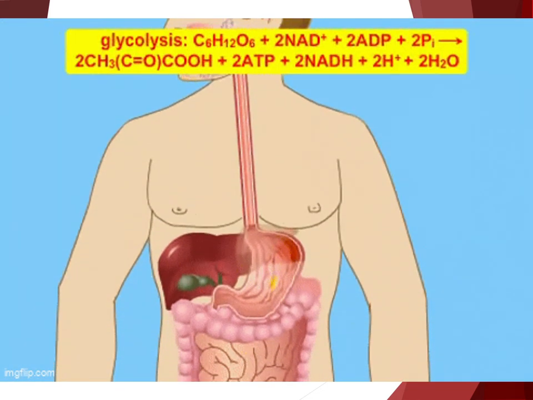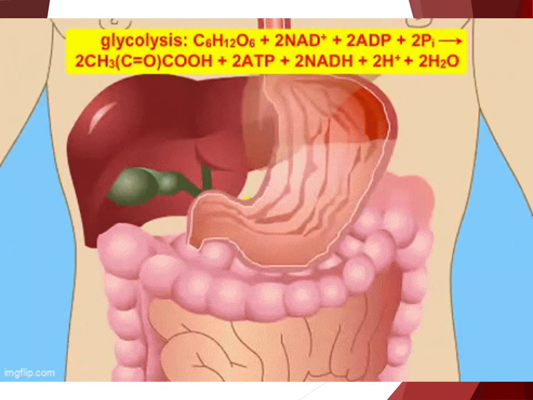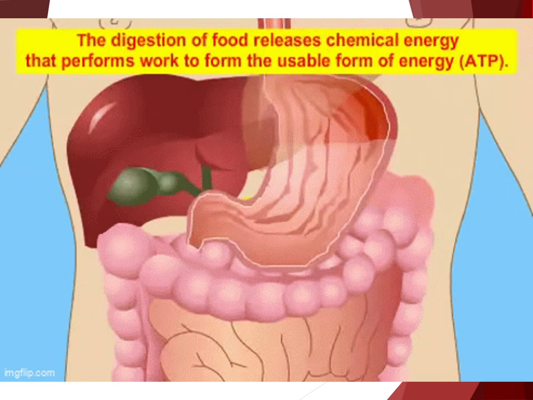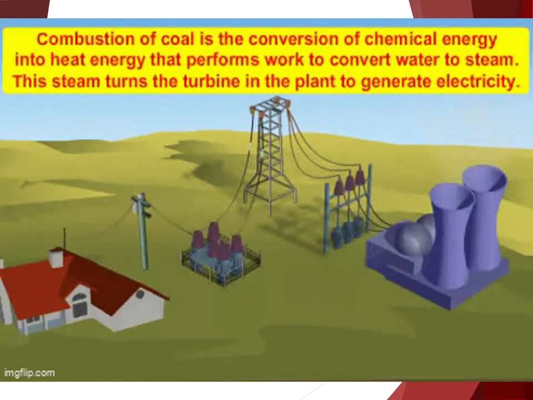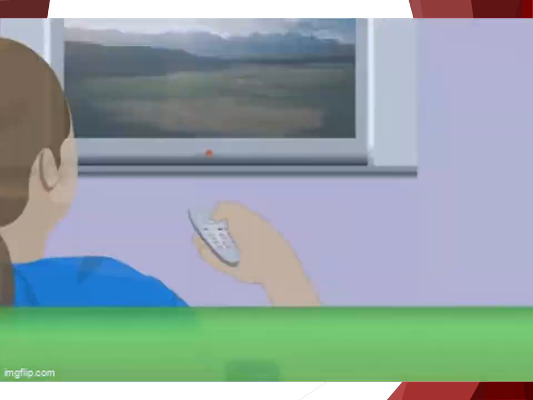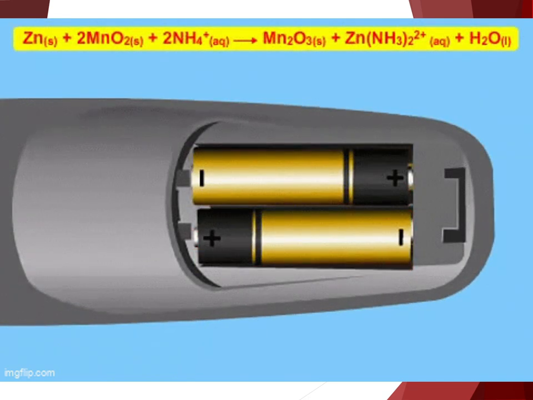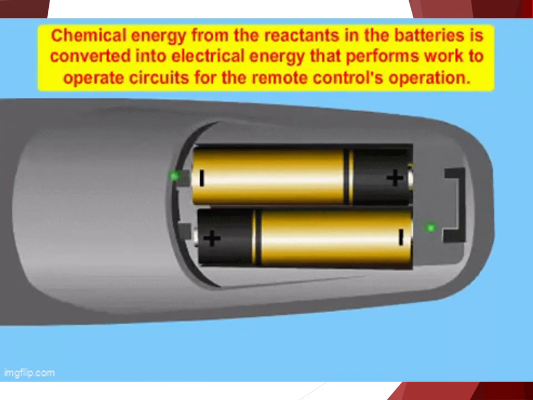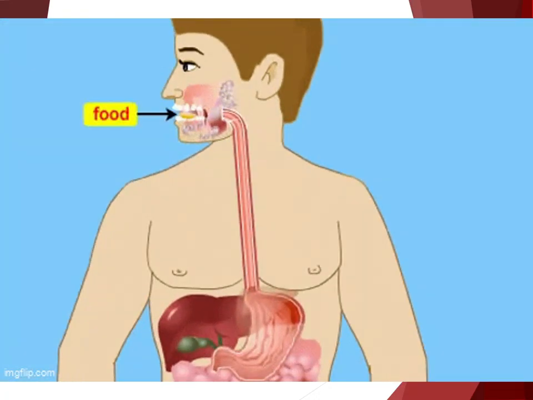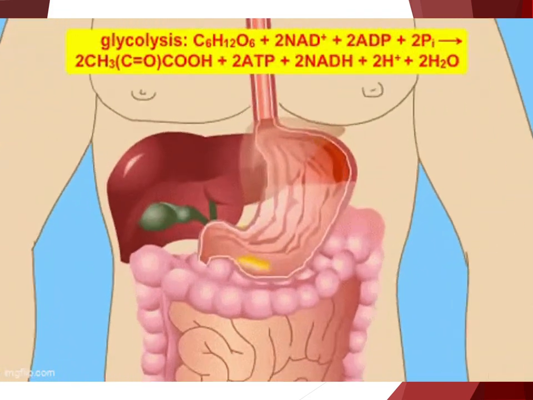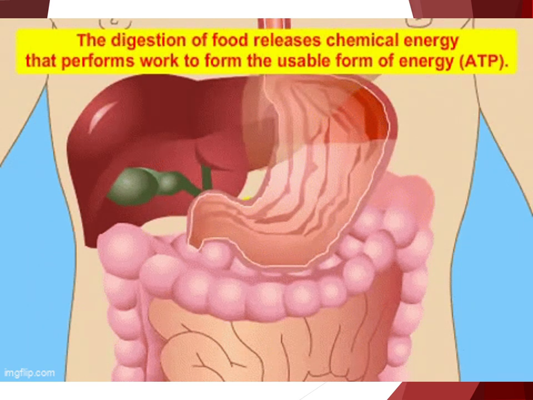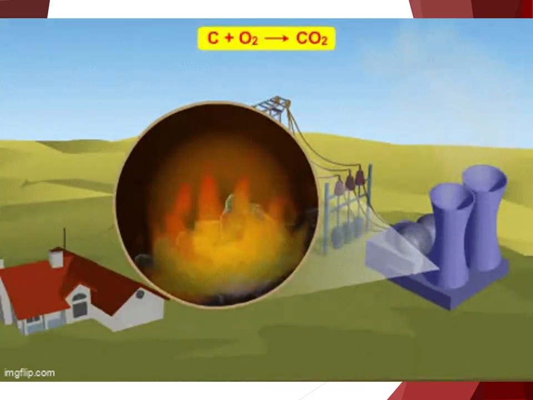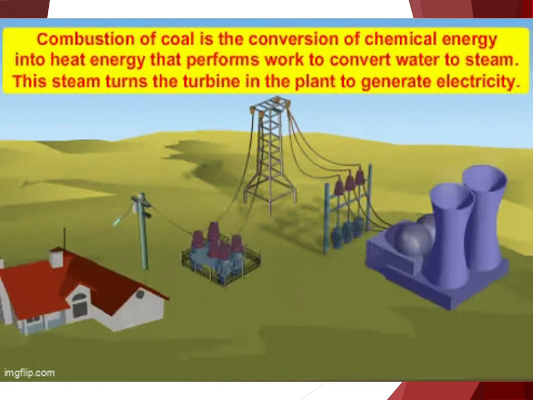Chemical potential energy, or simply chemical energy, is the energy that is stored in the bonds between atoms. Chemical energy is released or absorbed during chemical reactions. When bonds are broken in chemical reactions, energy is absorbed. When bonds are made in a chemical reaction, energy is released. The balance of the energy between bonds being broken and bonds being formed determines whether a chemical reaction releases or absorbs energy overall. Organisms store energy as chemical energy.